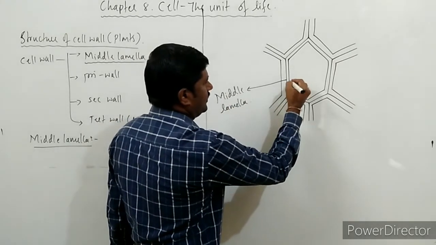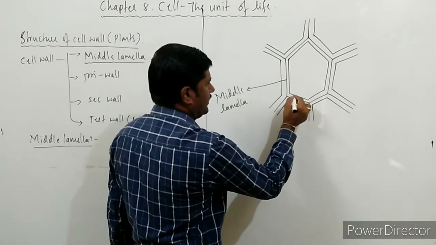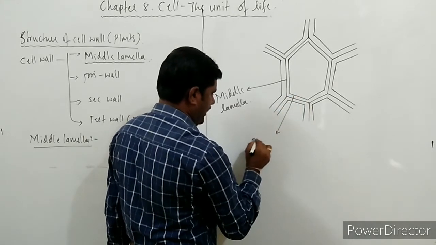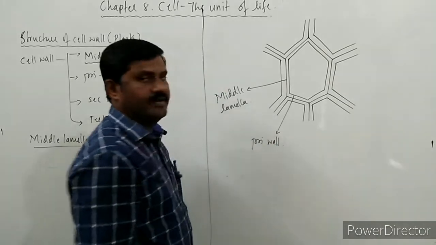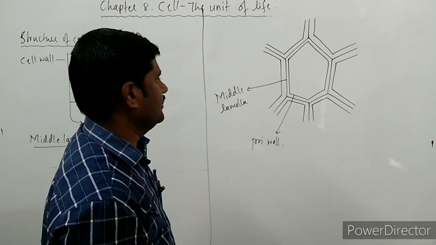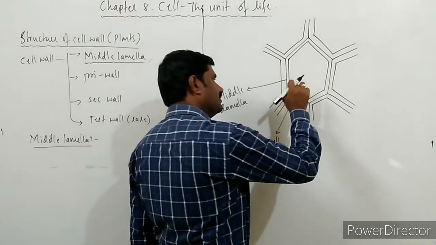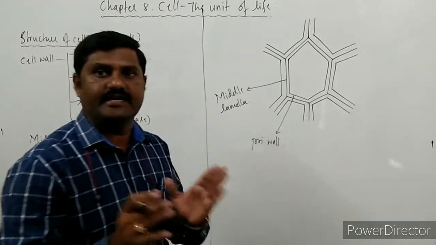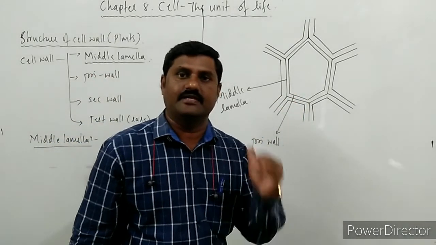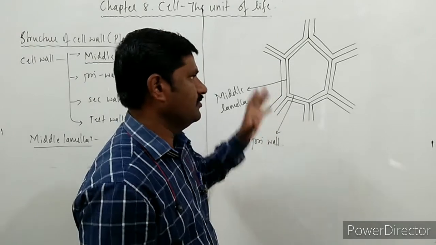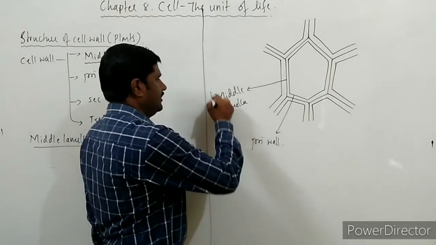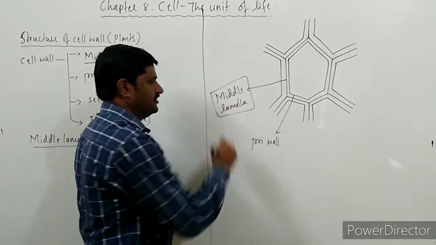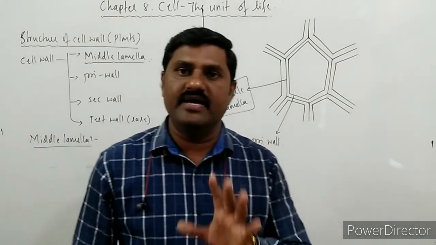Inner to the middle lamella there is another wall called the primary wall, and inner to the primary wall come the secondary walls, and even the tertiary wall that we come across here. But what we are studying here is the middle lamella. First of all we'll start with the middle lamella.